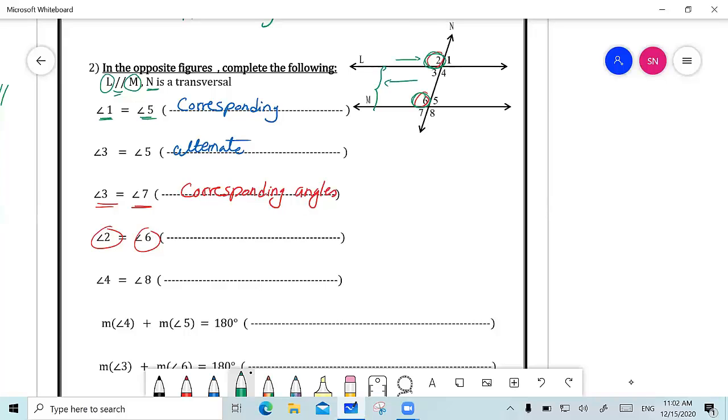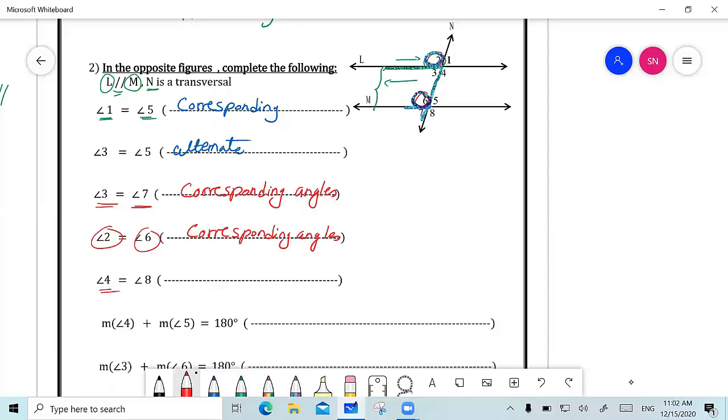So when I have one interior and one exterior, both on the same side, still I have here the letter F, so they are corresponding angles. One of them is outside, the other is inside, and both of them are on the same side. So again, they are corresponding angles. Did you get it? Okay.